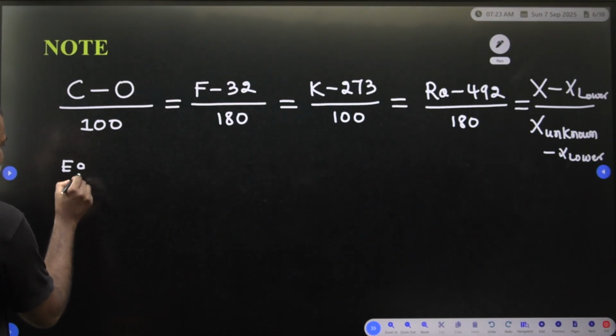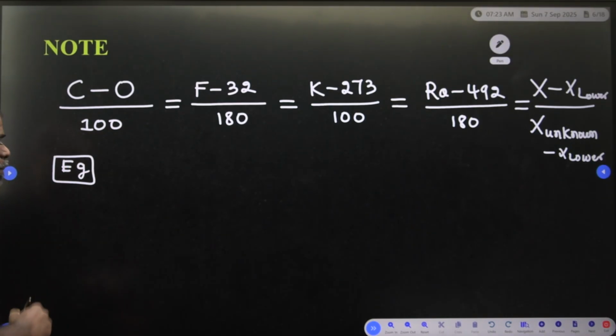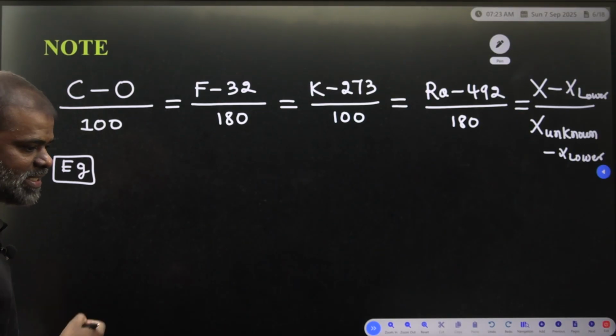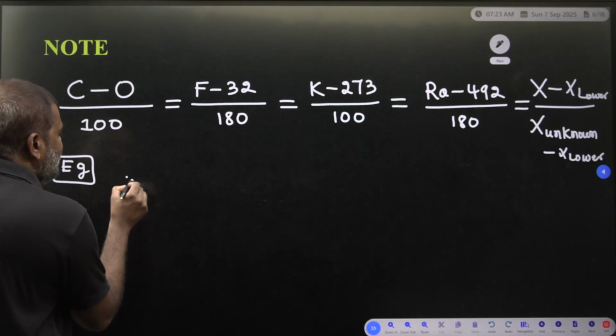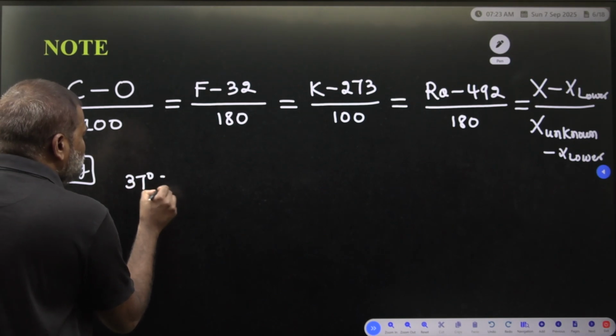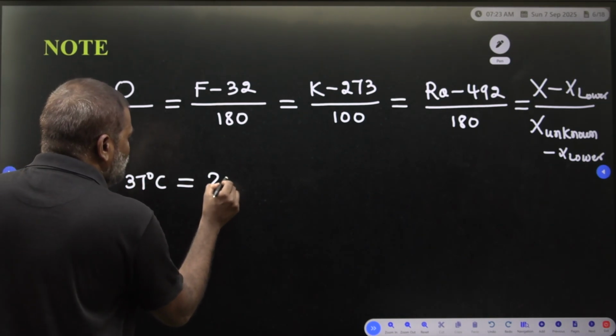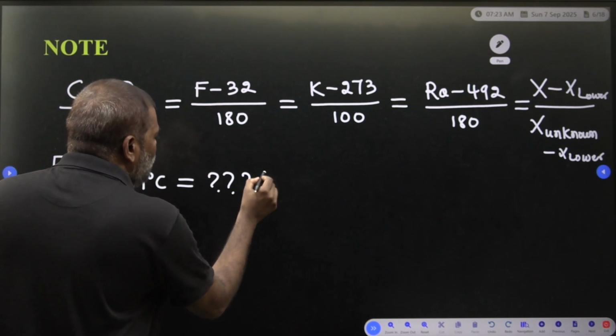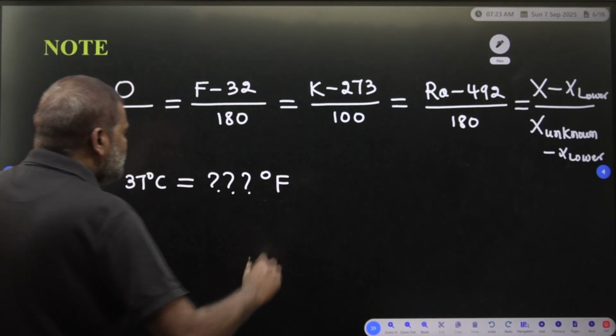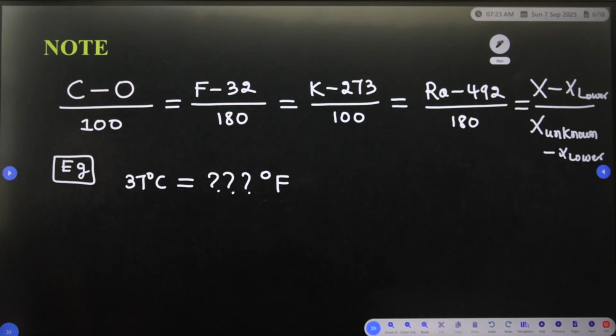Our human body temperature is 37 degrees centigrade. How many degree Fahrenheit is 37 degrees centigrade? How do we calculate?